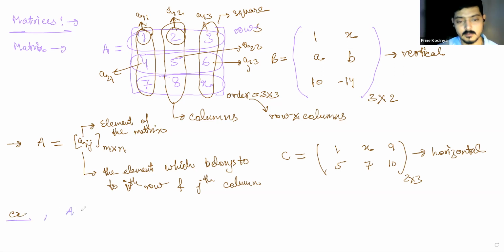Let's say we are given to form a matrix A, where A is equal to Aij, 2 cross 3, which means we have 2 rows and 3 columns, so there are a total of 6 elements, right?